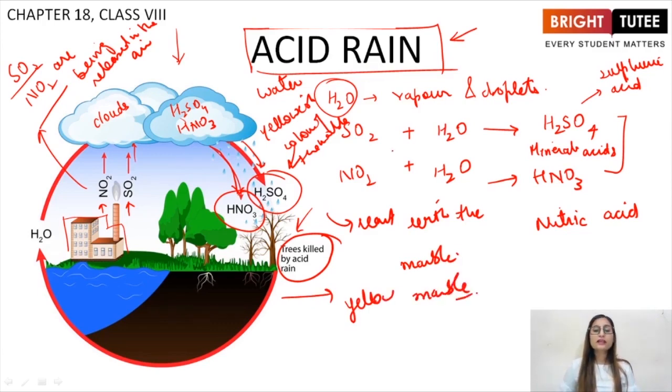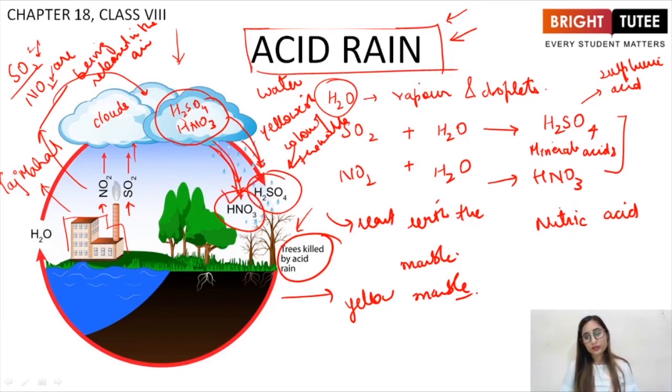So as you can understand, the reason behind the yellowish color of Taj Mahal is actually acid rain. The industries located near Taj Mahal are releasing a lot of toxic gases such as sulfur dioxide and nitrogen dioxide, which combine with water in the clouds and they form sulfuric acid and nitric acid, which ultimately falls down on the trees during rainfall and it causes very much damage, right?